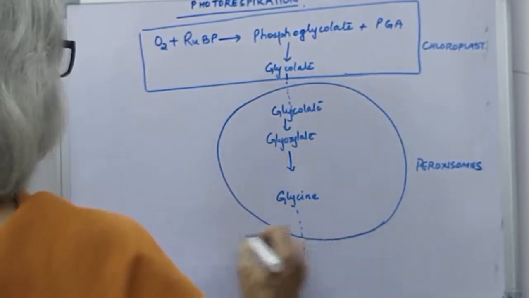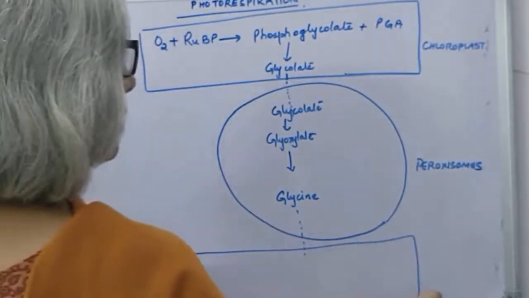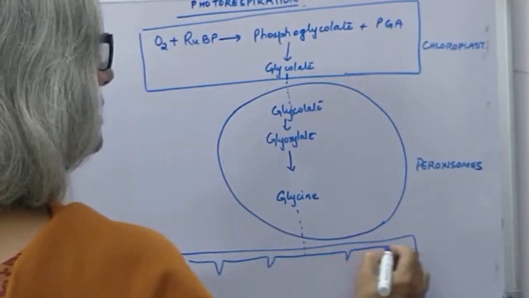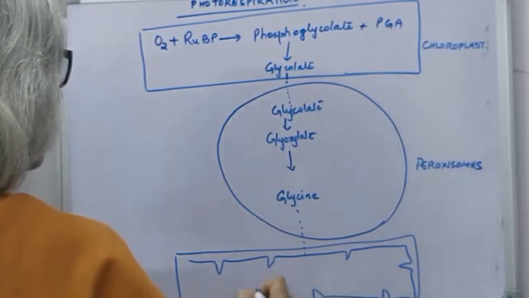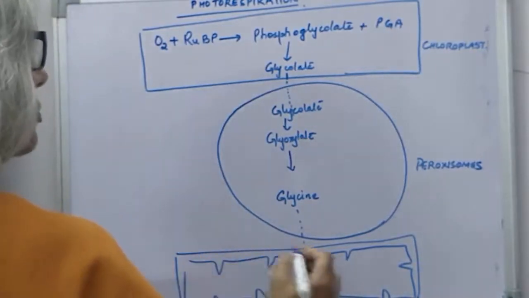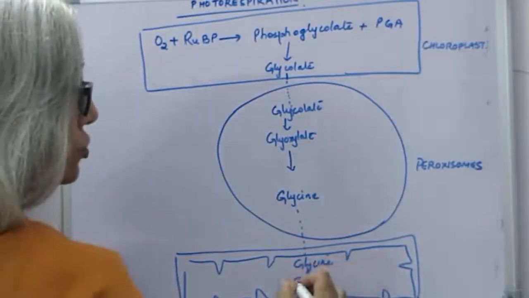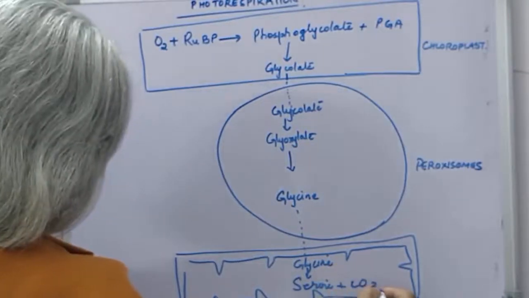This glycine is then transported into the third organelle, mitochondria. You know, mitochondria has cristae like this. So just to show the difference between chloroplast and mitochondria, let us say this is mitochondria. Glycine in mitochondria changes to serine and carbon dioxide.